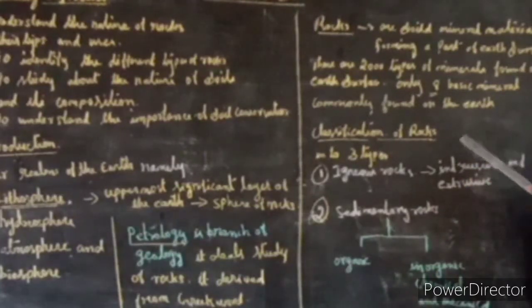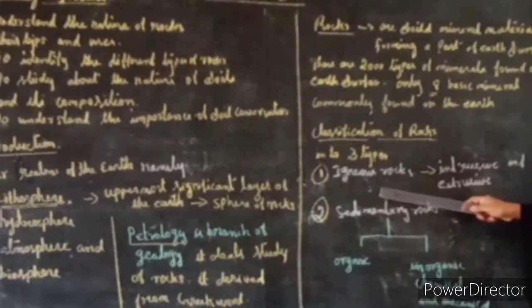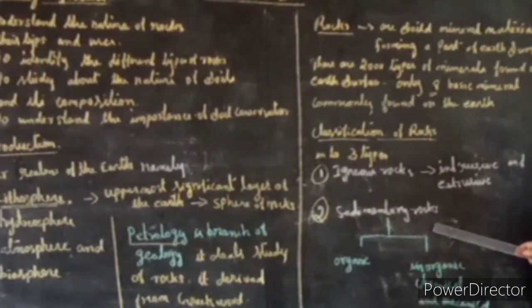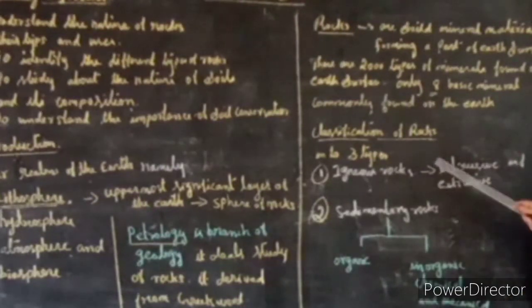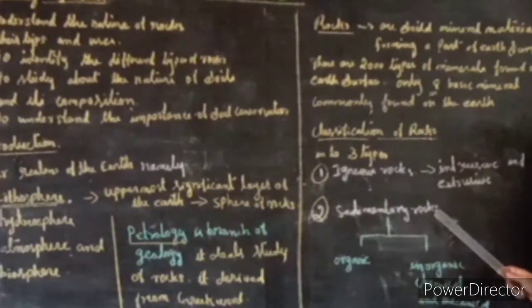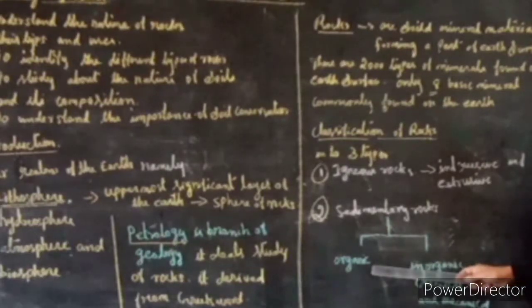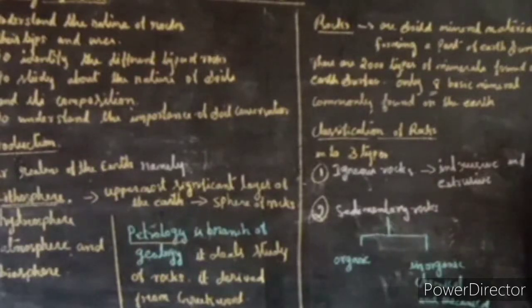Classification of rocks. There are 3 types of rocks: igneous rocks, sedimentary rocks, and metamorphic rocks. Igneous rocks are classified into intrusive and extrusive igneous rocks. Sedimentary rocks are classified into organic, inorganic, chemical, and mechanical rocks. Metamorphic rocks are classified into thermal rocks and dynamic rocks.